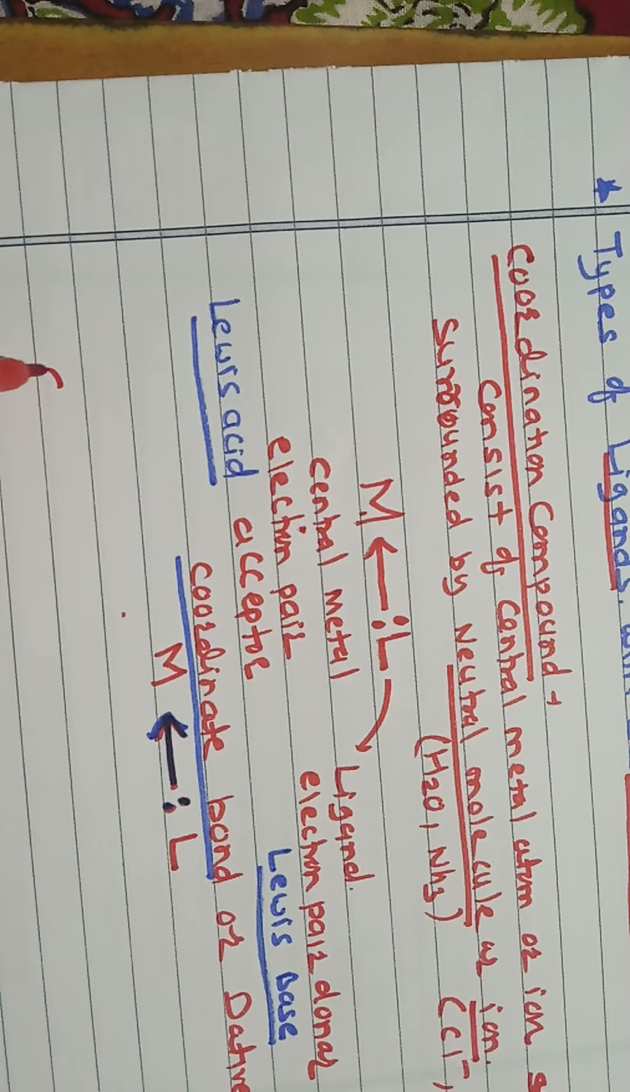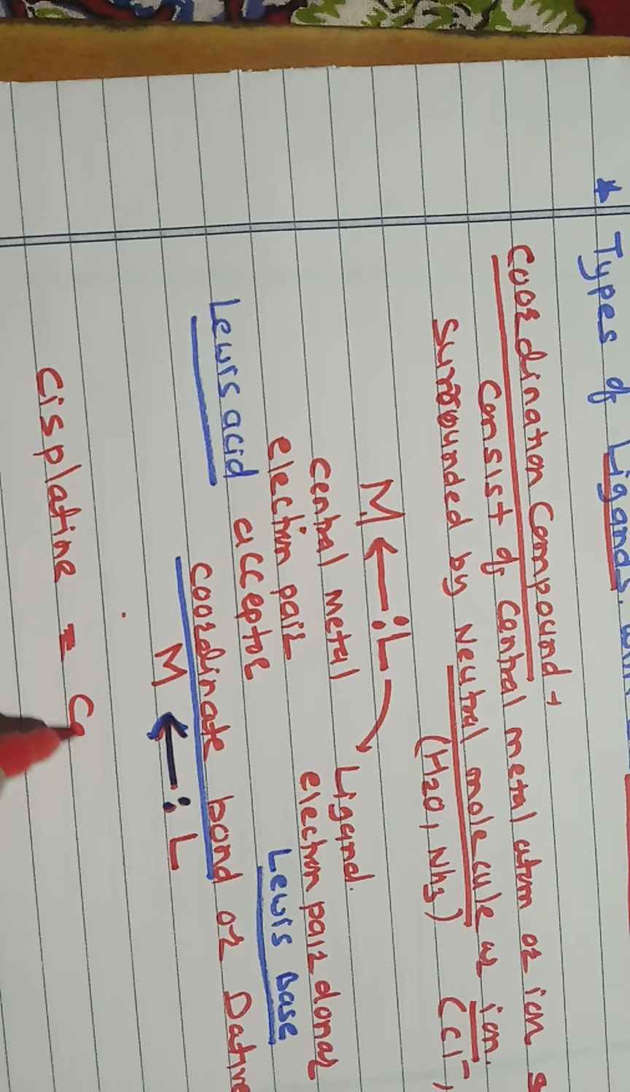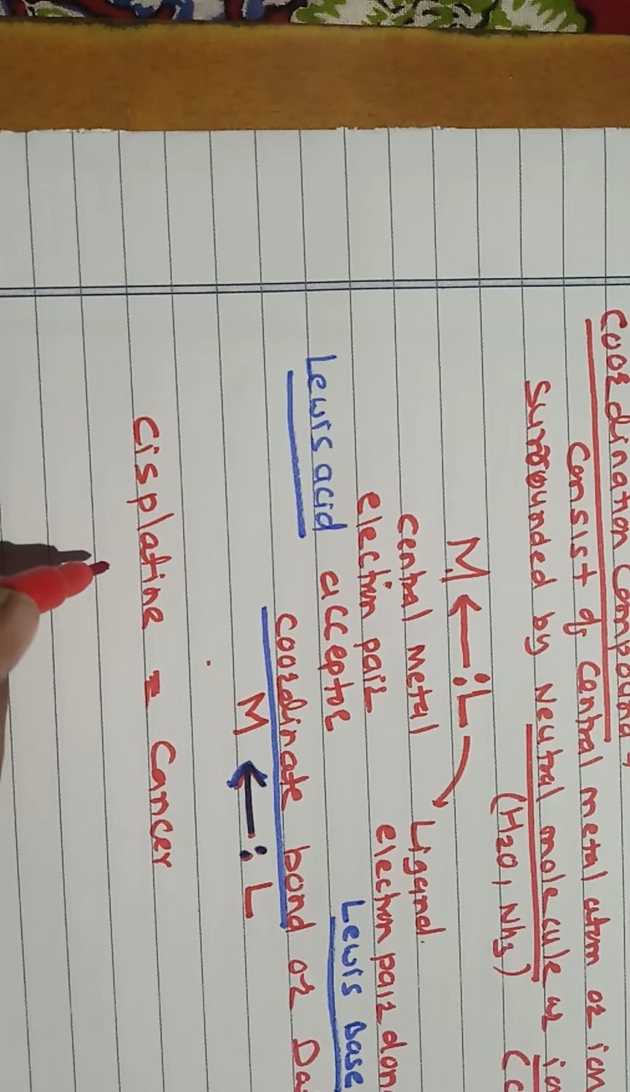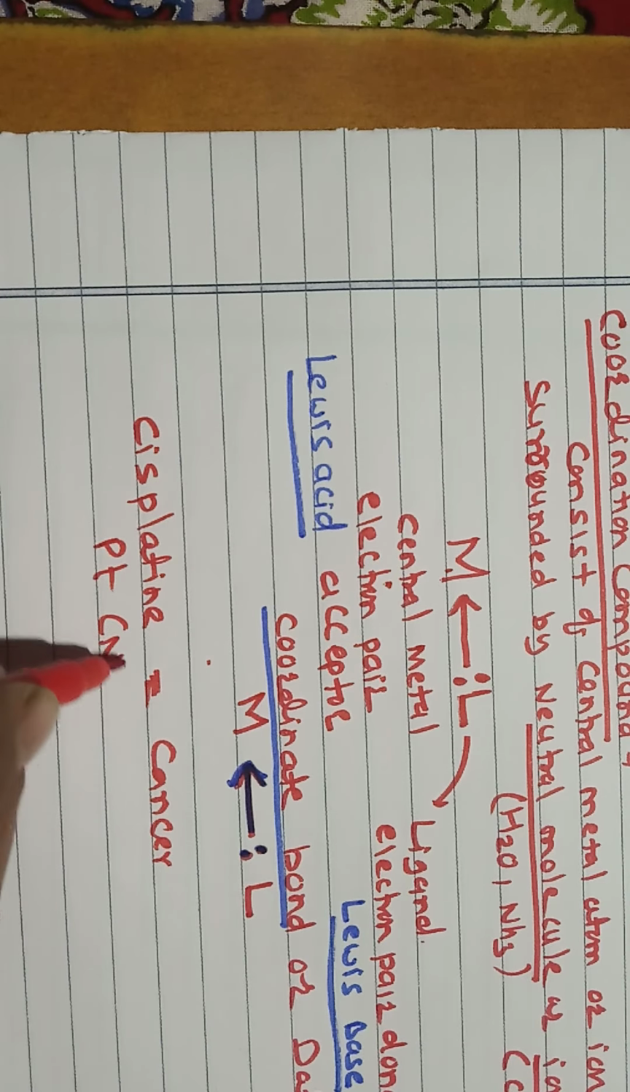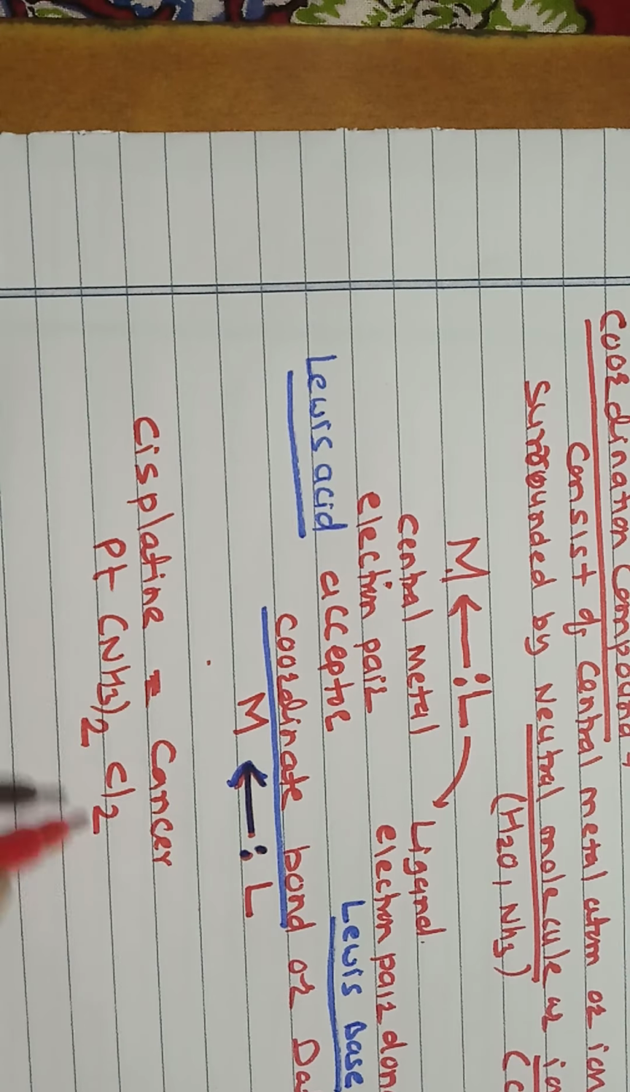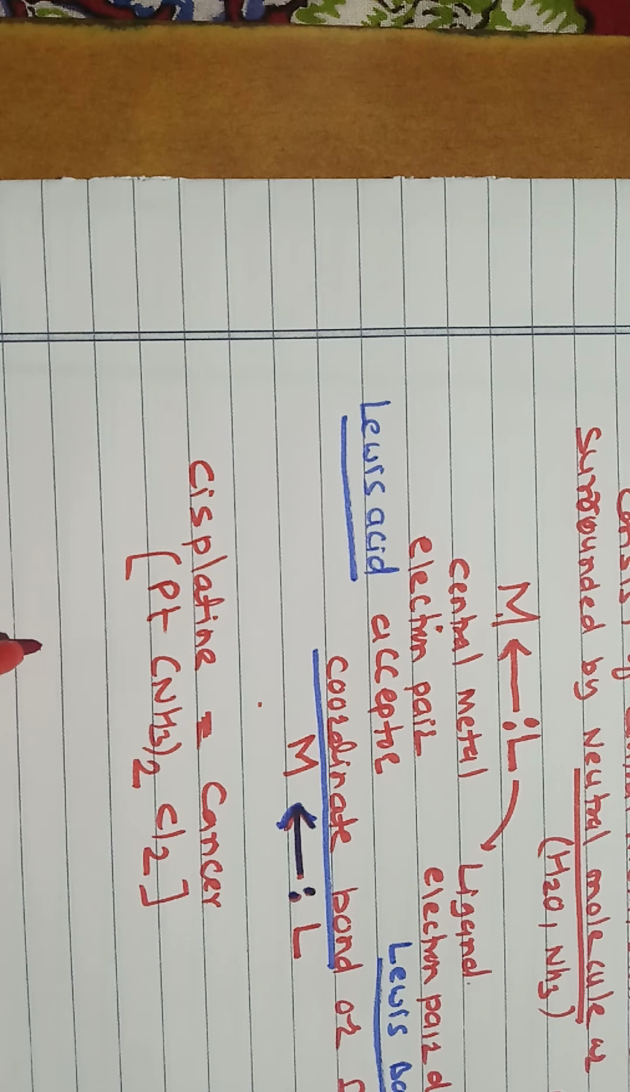The example we consider is cisplatin, one of the important drugs used in cancer. The drug has the formula platinum bonded with ammonia, called ammine, and with chlorine. So this is the formula for cisplatin. In this, the central metal is platinum. It is surrounded by two ammonia and two chlorine.